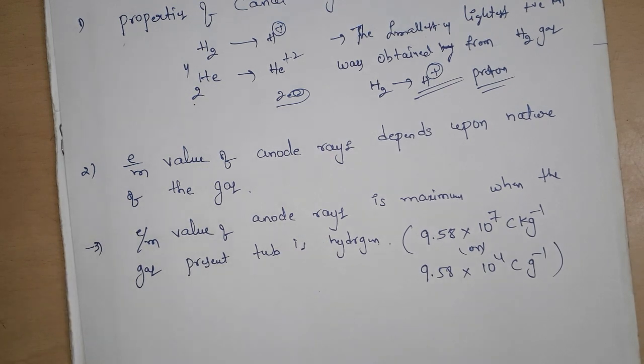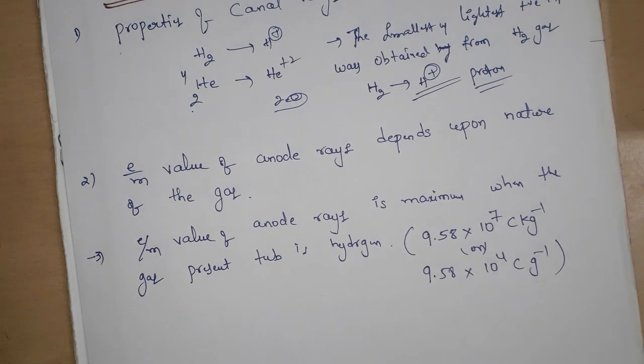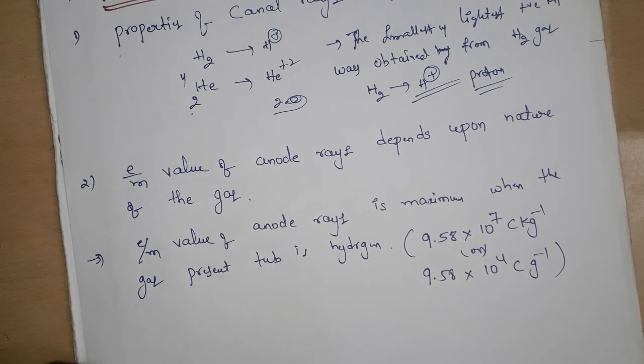The e/m value of anode rays is maximum when the gas present in the tube is hydrogen. That means the e/m value of the proton varies from gas to gas, but in the case of electrons, the e/m value is uniform for all gases.